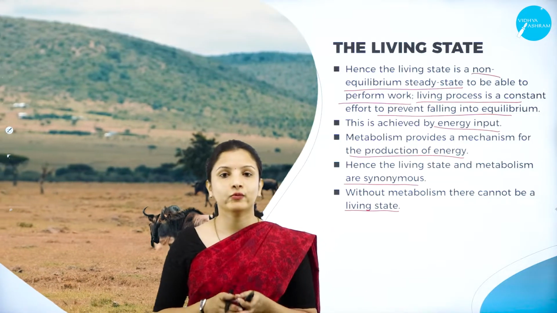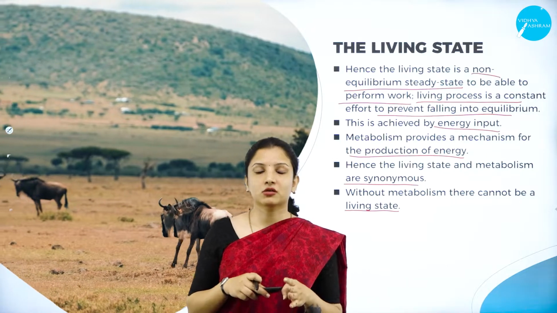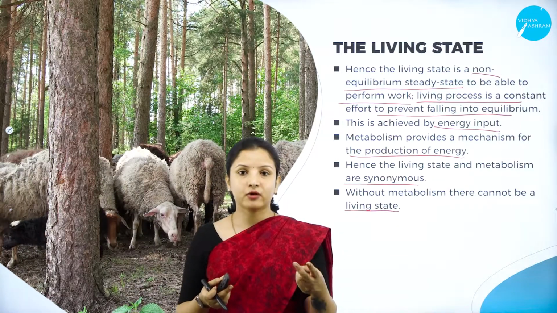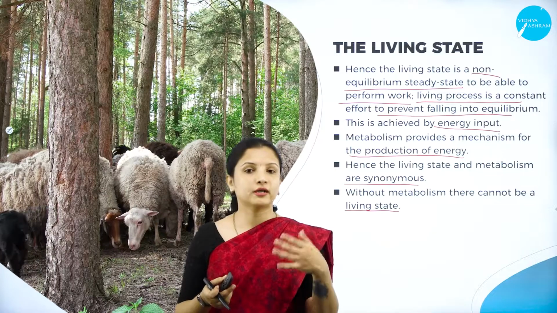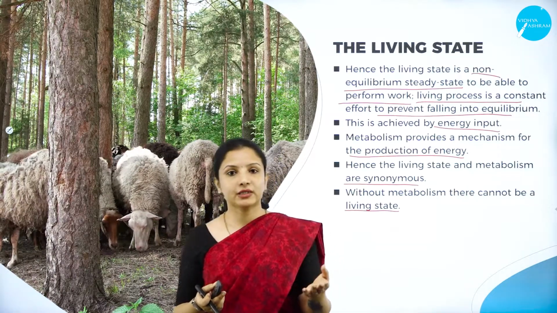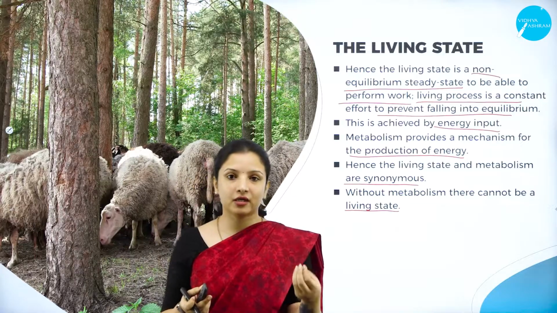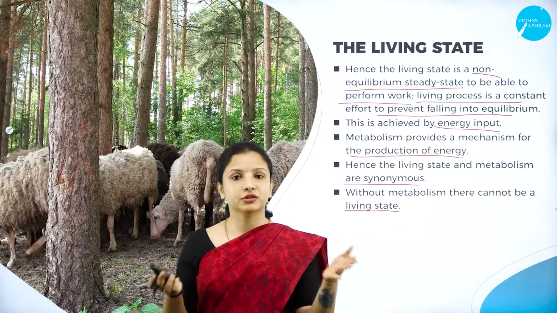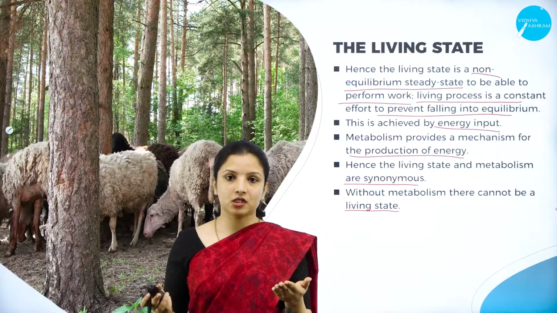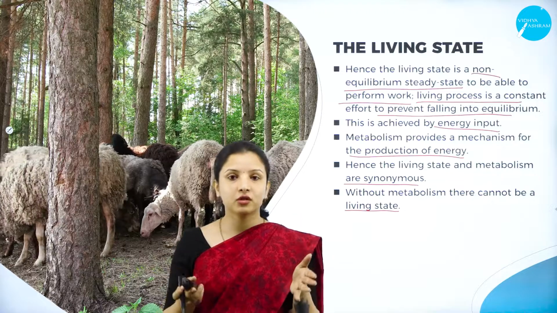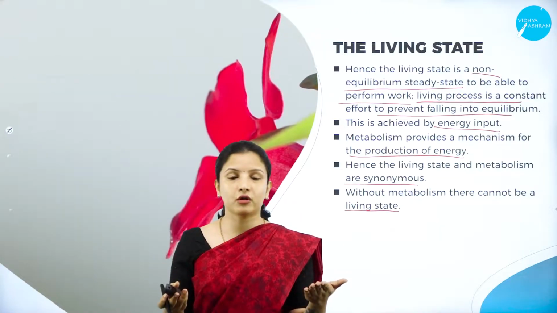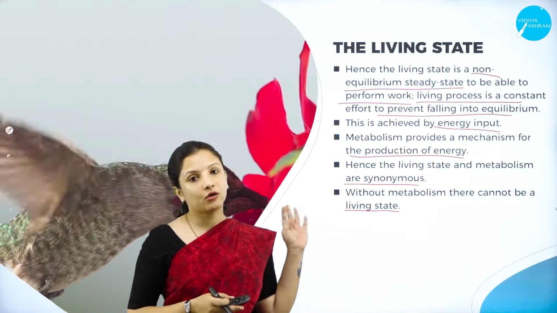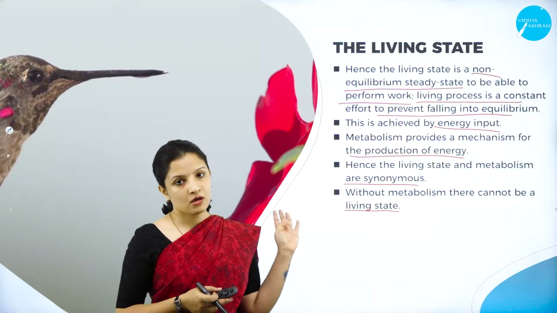So in today's session, we studied the dynamic state concept of an organism, wherein we studied metabolism, the making up of a molecule and the breaking up of a molecule. The two pathways that we studied were the catabolic pathway and the anabolic pathway. In the catabolic pathway, larger molecules are broken down into smaller molecules and there is release of energy. Whereas in the anabolic pathway, smaller molecules come together to form a larger molecule, wherein energy is utilized. So we studied two types of pathways, and also the living state of an organism.